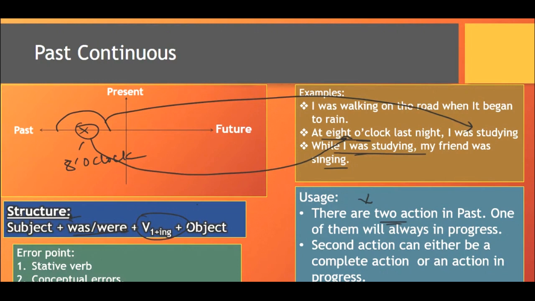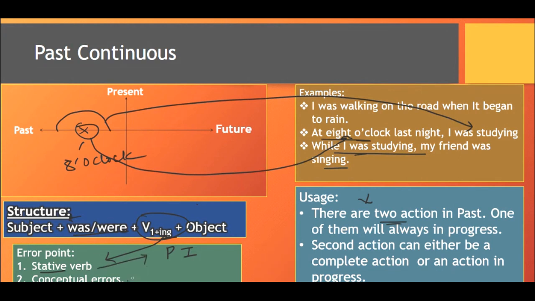Now we will look at the error point. Basically the errors that come in the past continuous are also the stative errors, the errors related to the stative verbs. We have seen that a stative verb cannot have ing at the end. We cannot add ing to a stative verb. So what we do is we write the sentence in the past indefinite. In the present also we write the sentence in the simple present tense. So this is the main error that comes in the past continuous.